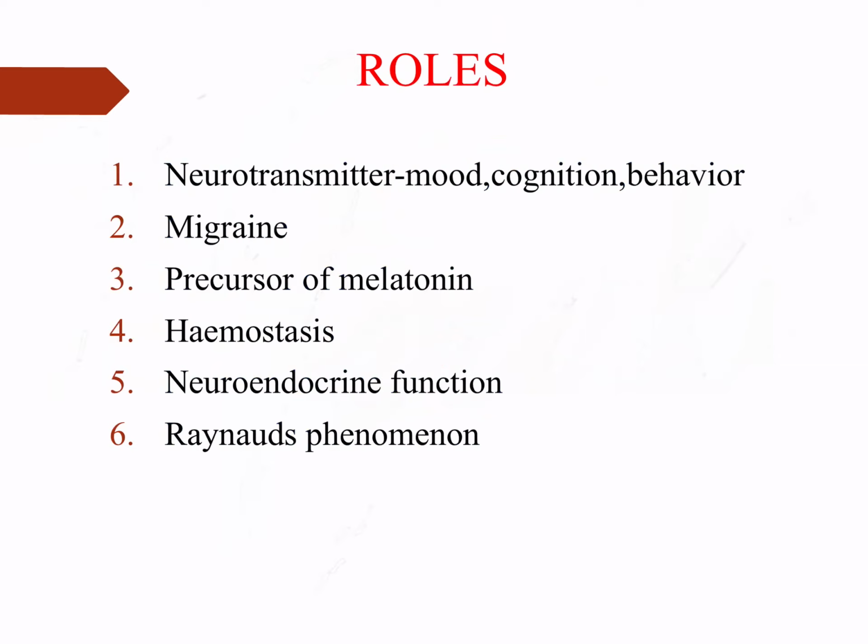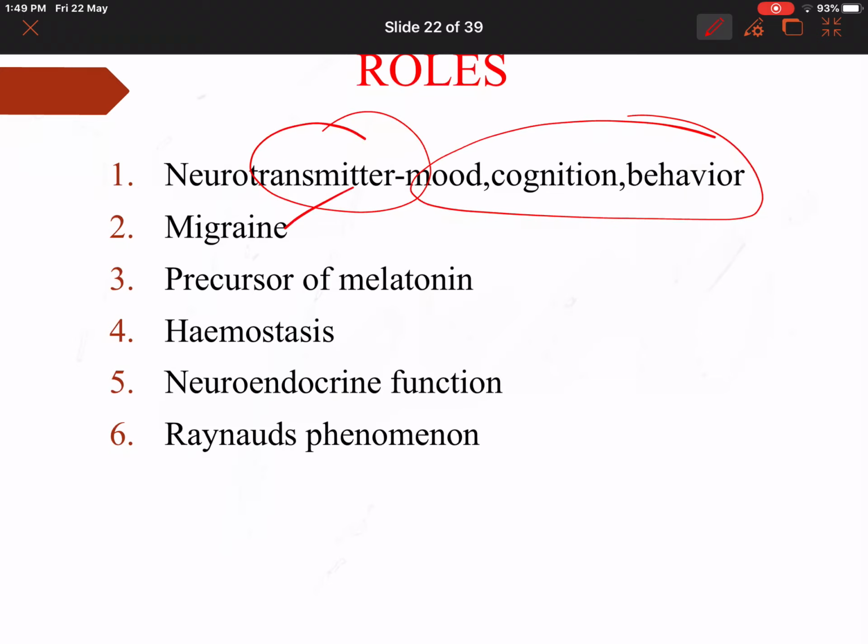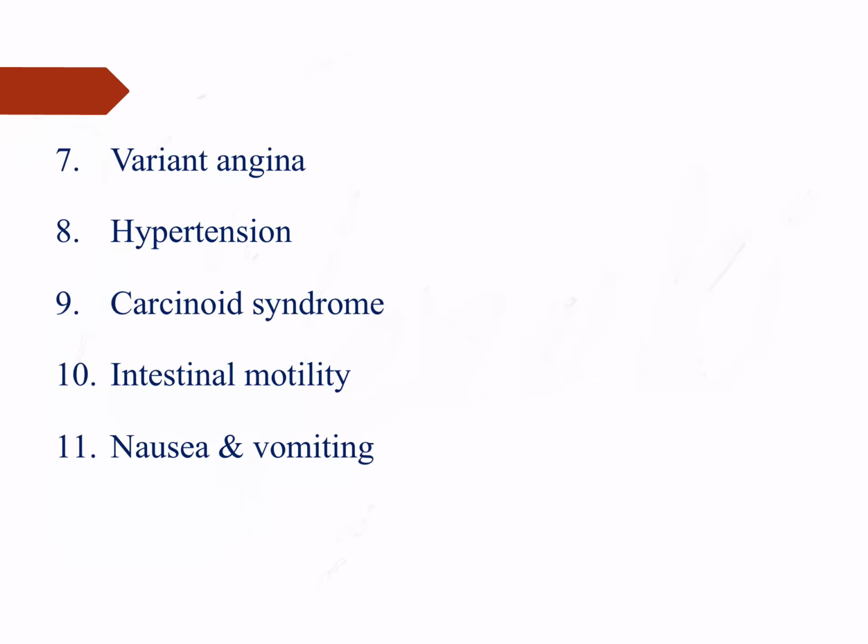So what are the roles of serotonin? Serotonin acts as a neurotransmitter for mood, cognition and behavior. It plays a role in migraine. It's also a precursor for melatonin, and has roles in homeostasis and neuroendocrine function. Because it produces vasoconstriction, it can cause Raynaud's phenomenon.